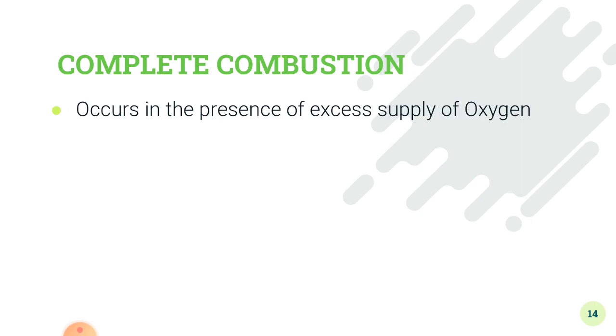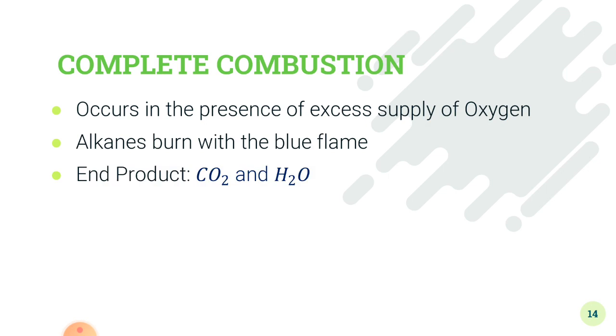Now, we have read before that combustion is of two kinds, complete combustion and incomplete combustion. So, what is complete combustion? Complete combustion is combustion that occurs in the presence of an excess supply of oxygen. In complete combustion, the end products are carbon dioxide and water plus energy.